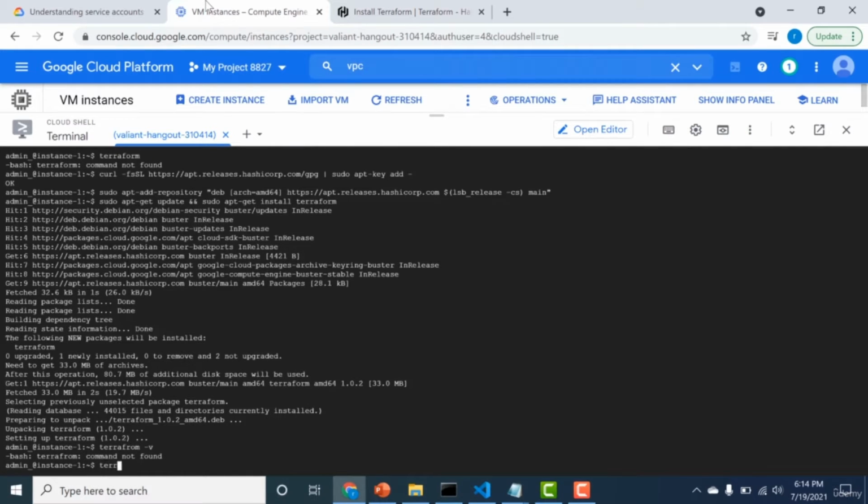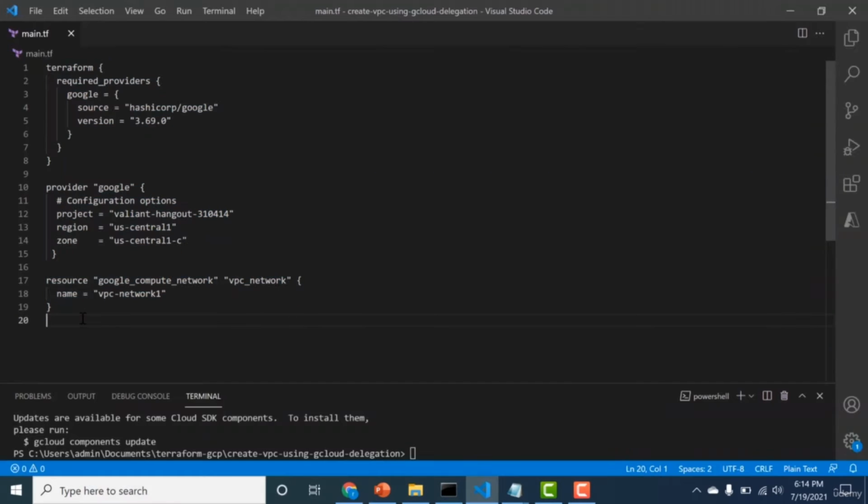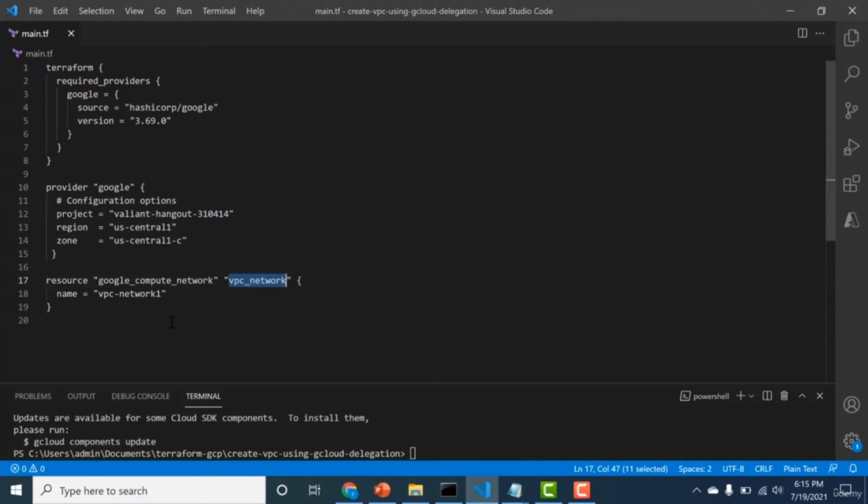Okay, so I've installed Terraform. The next thing I need to do is check whether it has been installed. So let me just do a terraform -v. So you can see that Terraform has been installed. So the next thing I'll do is I'll just copy this particular file in my virtual machine and I'll just do a Terraform init and apply. And without any extra authentication, I should be able to create this particular resource. So let me just do that.